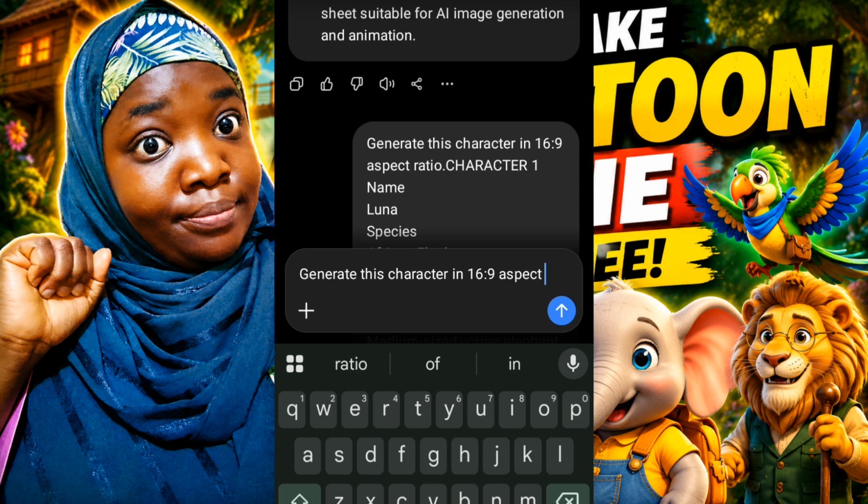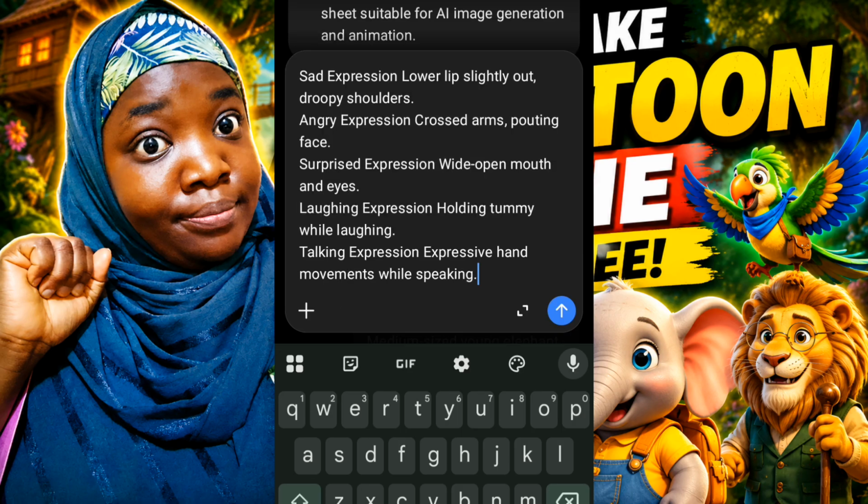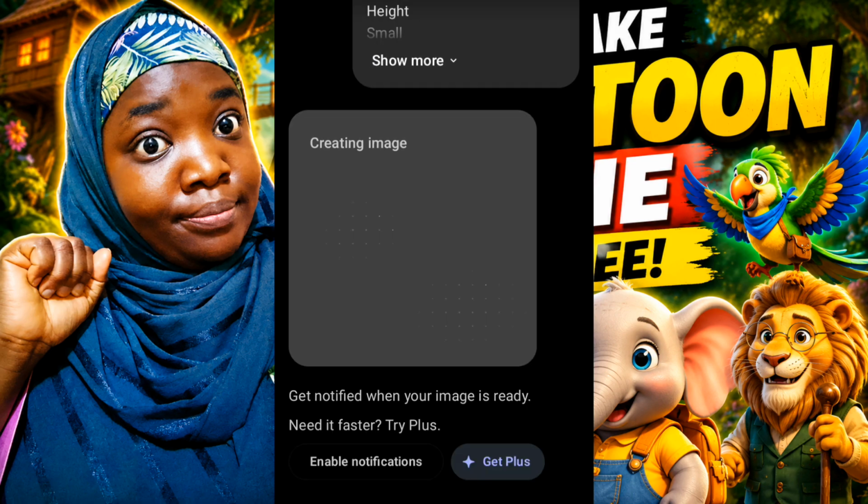And once I'm done typing this, I'm going to go ahead and paste the prompt for the second character sheet. So I'll just click on generate to start generating the second character sheet. The importance of using a character sheet is so that all of your characters will be consistent across all your AI images, all the images you will generate, and in the long run on the AI videos you will generate